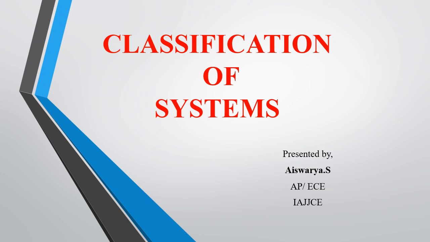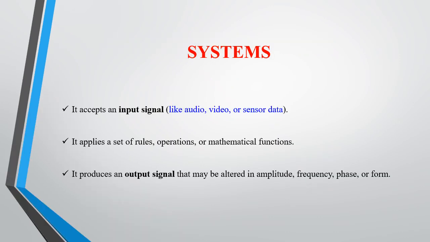Today, we are going to see a new topic, which is classification of systems. A system accepts input signals like audio, video, and sensor data. It applies a set of rules, operations, or mathematical functions and formulas to the input signal.